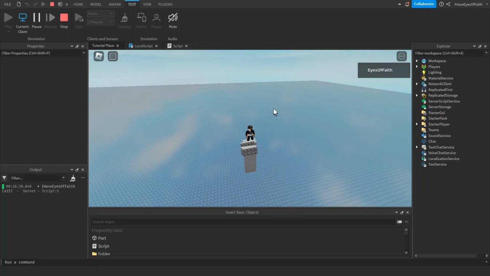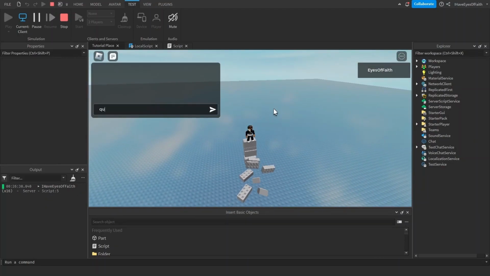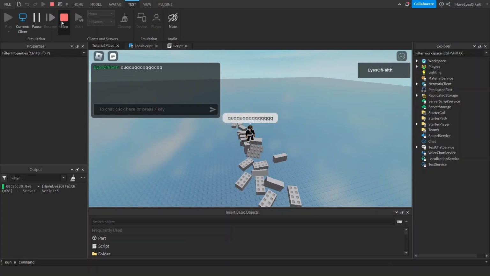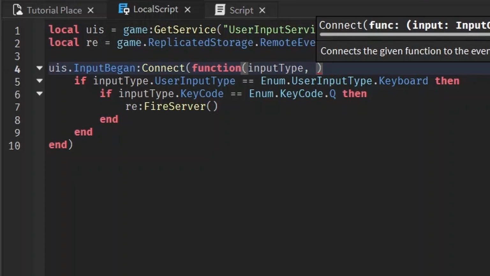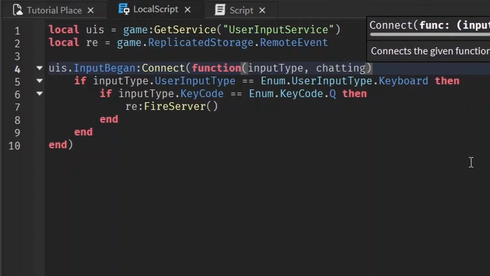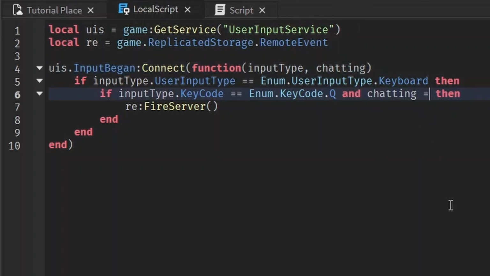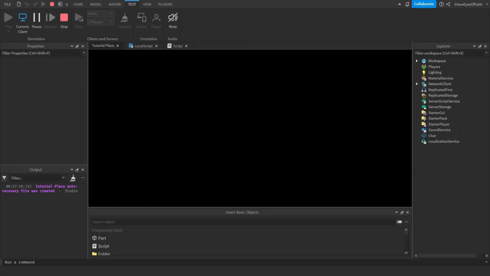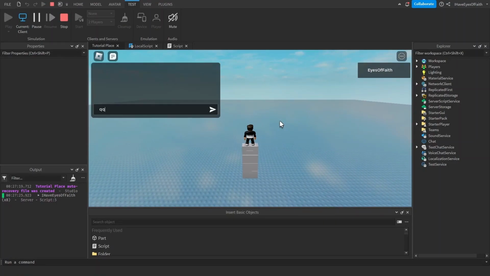As you can see, this is very cool, but if we're typing Q, Q, Q, it's still spawning. If we don't want that, we have a second argument that checks if the player is doing something else like chatting or in the menu. So if they're chatting, we can just call it chatting. It doesn't matter. And chatting is equal to false. So, if they're not chatting or in the menu or something like that, then fire it. Else, don't do anything. See, it works fine. And now if I'm typing Q, it doesn't spawn in parts.